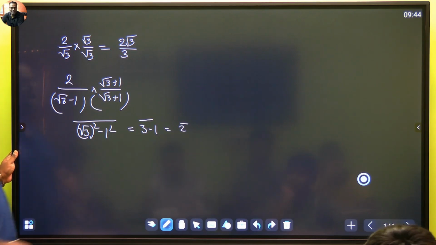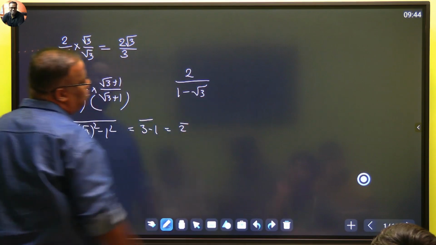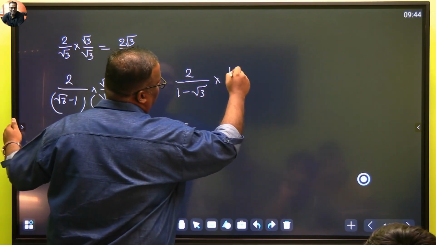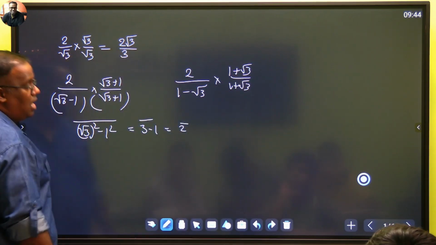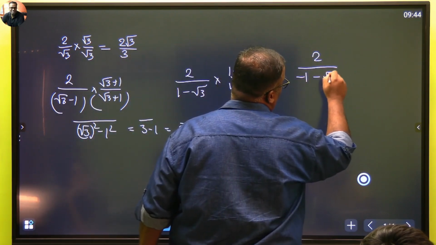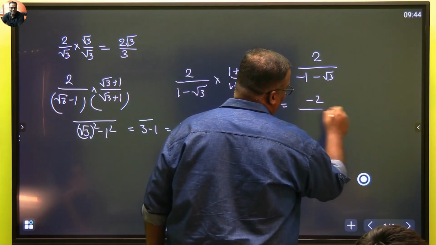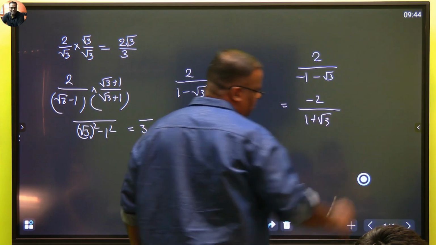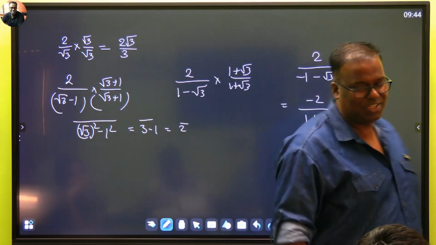Understood? If someone gives you 1 minus √3, then you multiply with 1 plus √3, top and bottom. If someone gives you 2 by -1 minus √3, here use a little sense: you make it -2 by 1 plus √3. After that, still if you make a mistake, windows are always open.